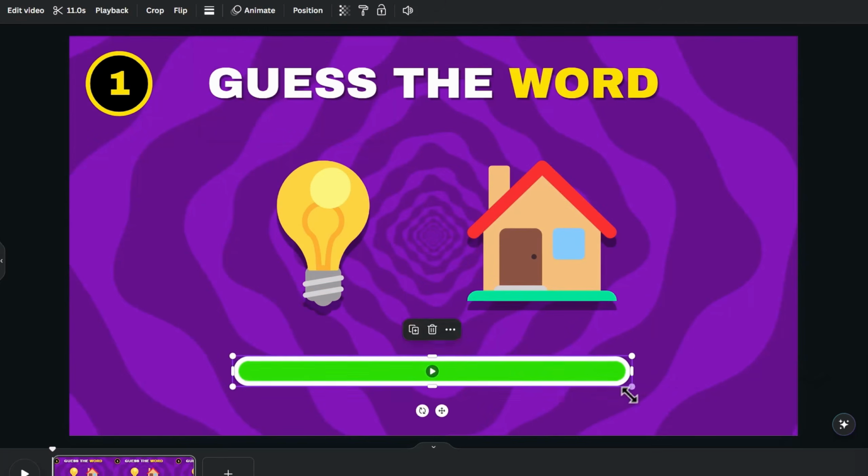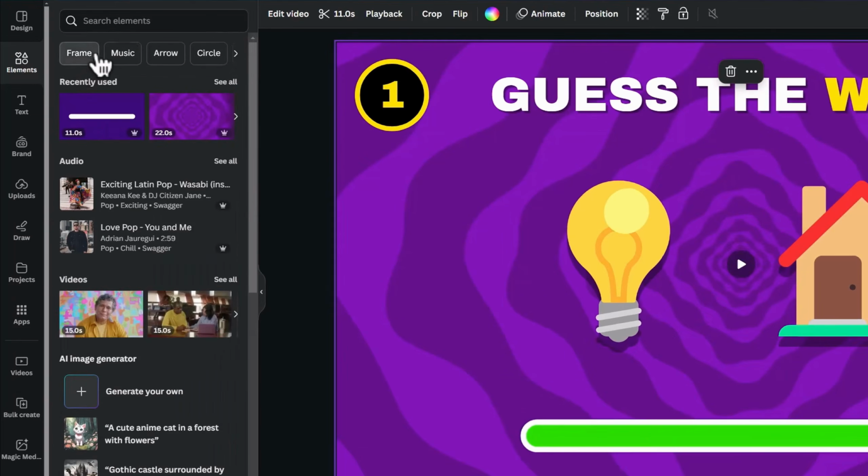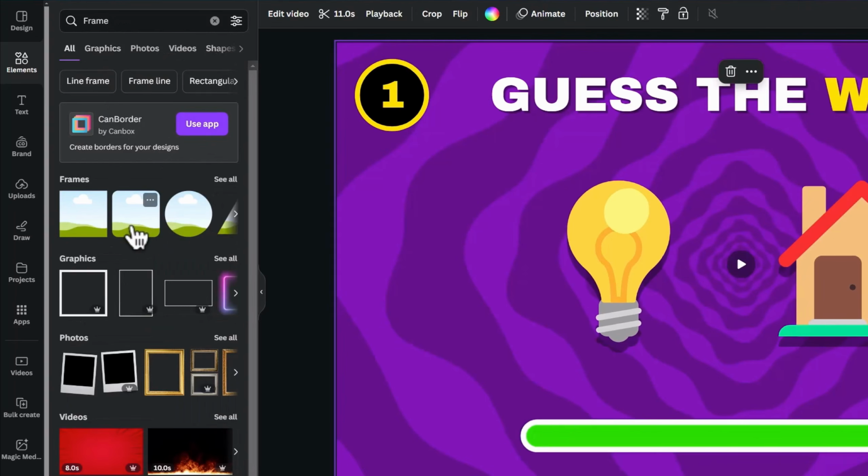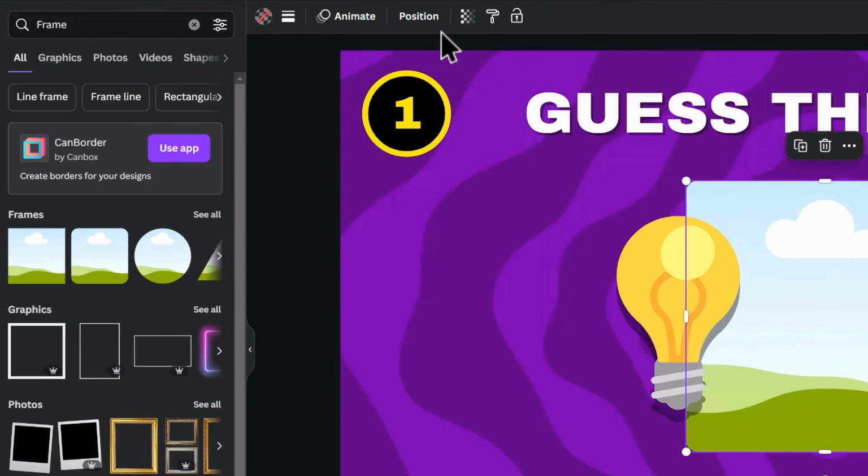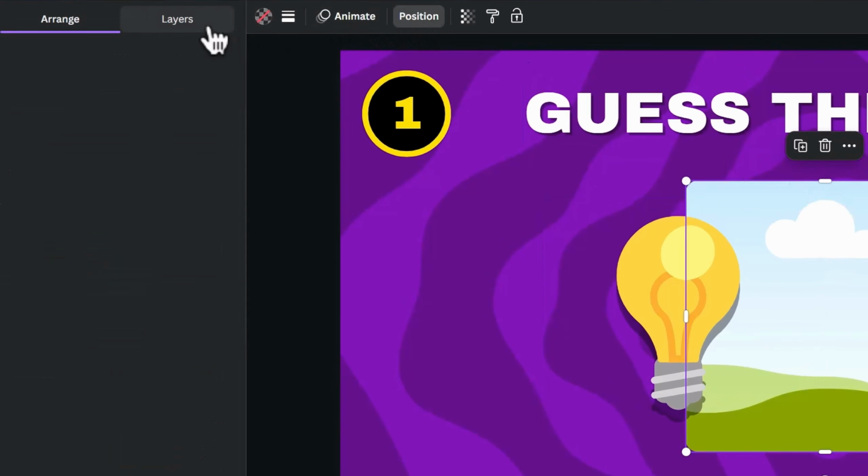We need a frame for the answer, so find a frame on the Elements tab and click on a rectangular frame. Go to Position at the top and switch to the Layers tab.